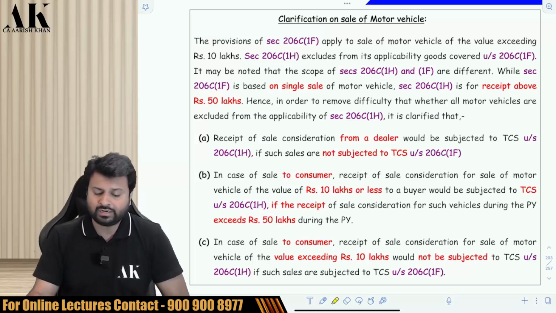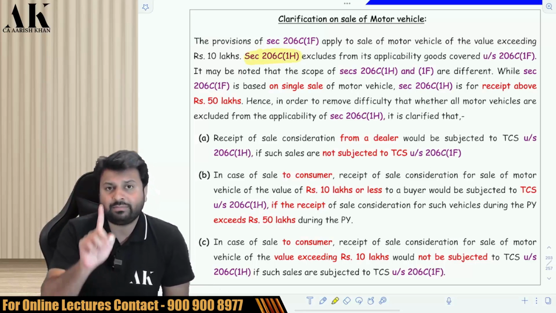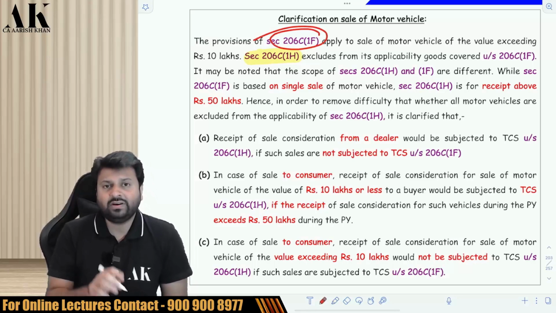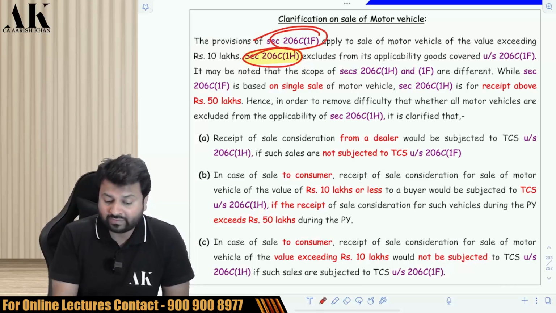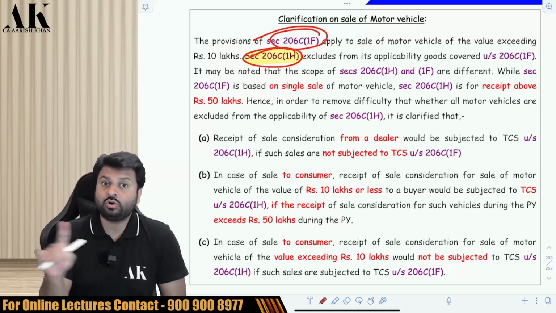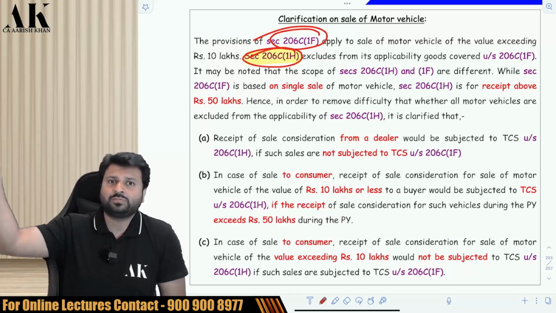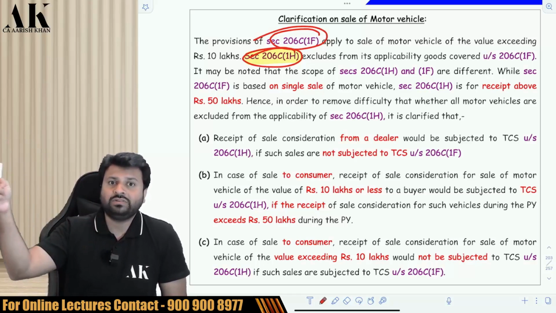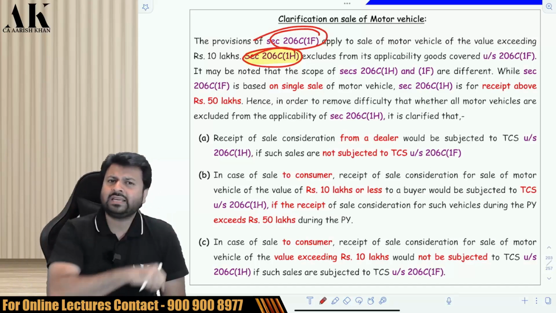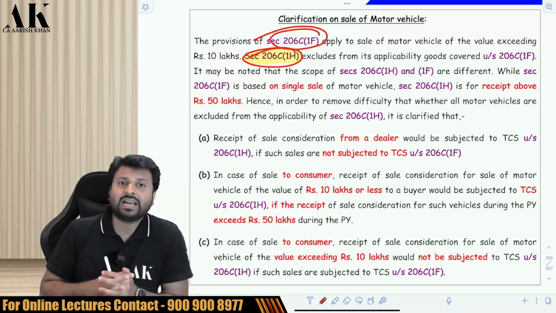Now, this is a very important clarification given by CBDT, which says that under section 206C(1H), the government has removed from 1H the provisions of 1F. The vehicles which are mentioned in 1F are excluded from 1H. So the question is, are all vehicles excluded from 1H? The CBDT has said no. Do you remember that from 1H there are 4 kinds of TCS which are excluded? One which is exported, one which is 206C(1), one which is 206C(1G), and one which is 206C(1F). So are all vehicles excluded from 1H? No. Only those vehicles are excluded from 1H which are covered in 1F.